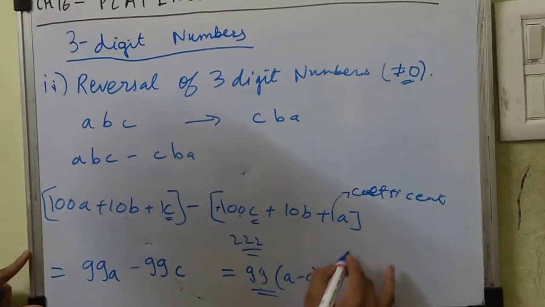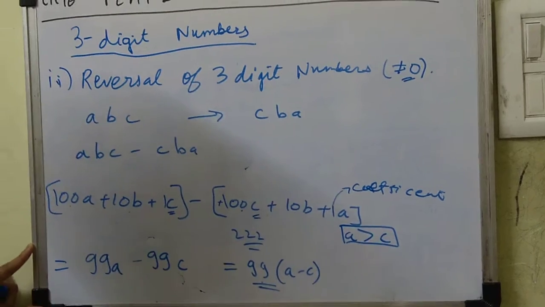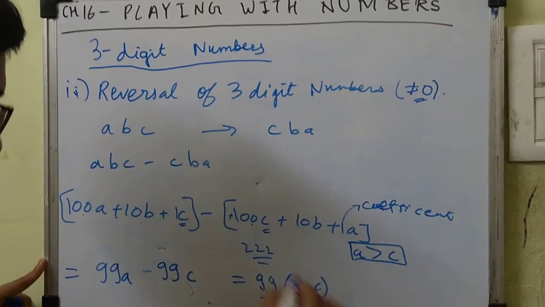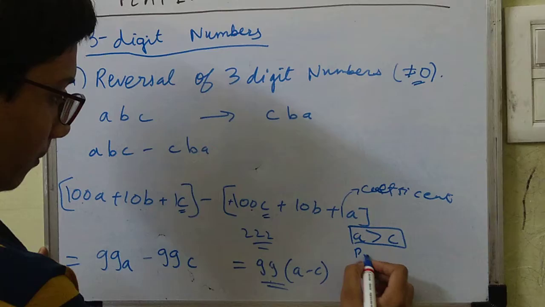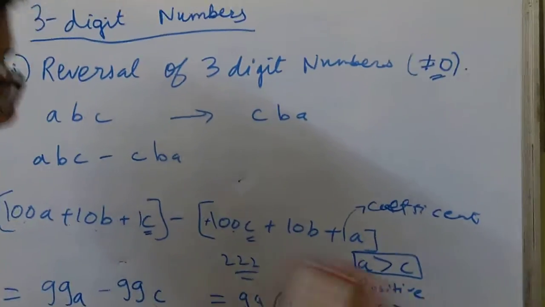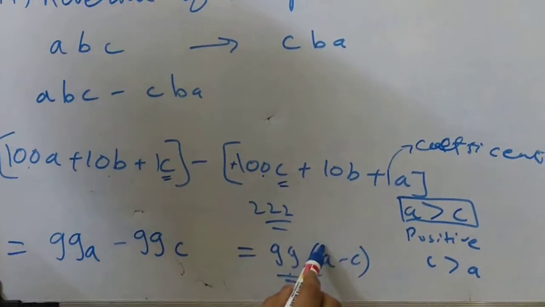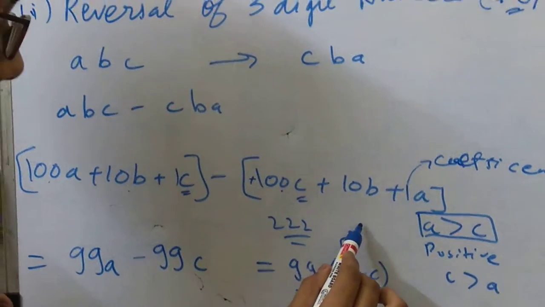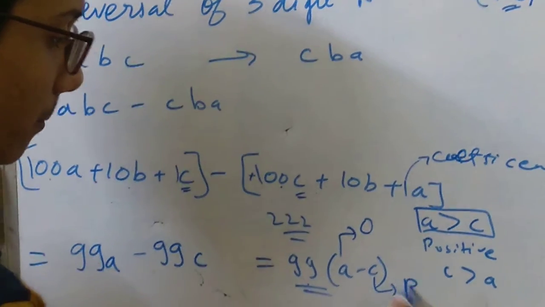Now case number 1: A is greater than C. What happens if A is greater than C? Then the answer of this bracket will be positive, that means the final answer will be positive. Now what happens if C is greater than A? Here we are considering A as the original number and C as the reverse number.